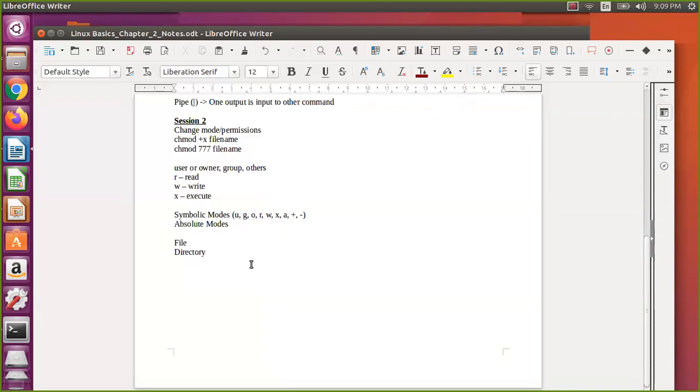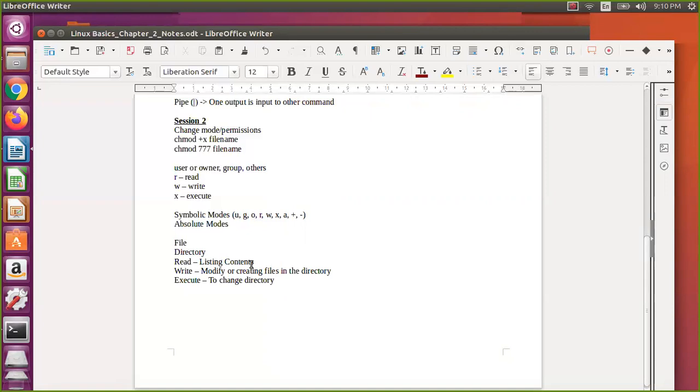So for a directory, what is read? Read means listing the contents. Write means modifying or creating files in the directory, and not only files, you cannot create directories either. Write means not only touch, you cannot do mkdir also. Execute means you cannot cd, change directory. Okay, so this is the summary.